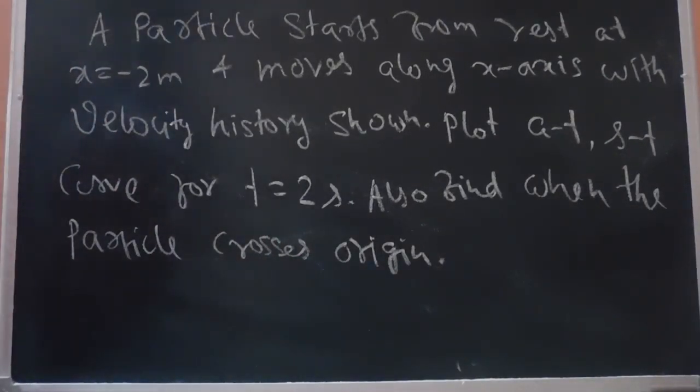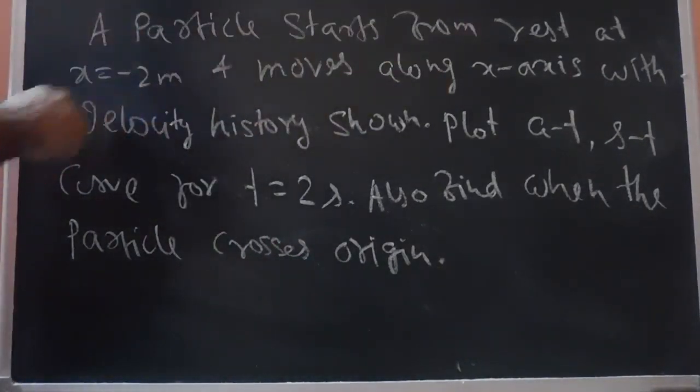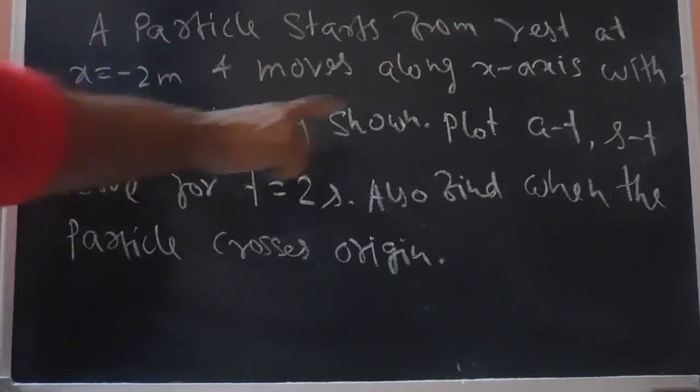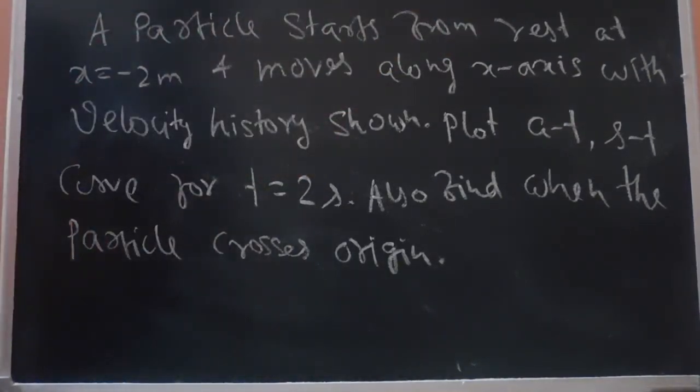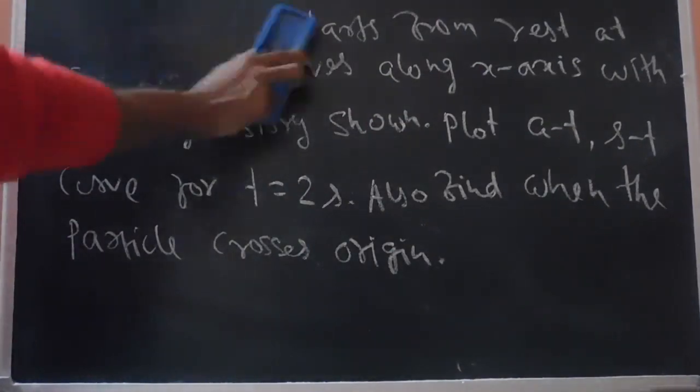Okay, so a particle starts from rest at minus 2 meters and moves along the x-axis with a velocity history. The velocity time curve is given in the question. So we are required to plot the a-t curve and the s-t curve up to time t equals 2 seconds, and also find out when the particle crosses the origin. So let's see the v-t curve.